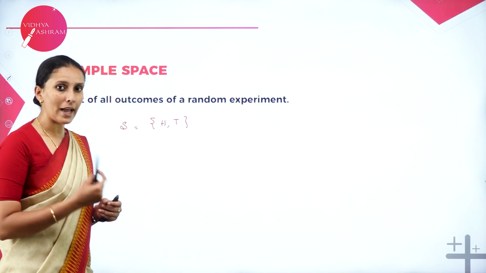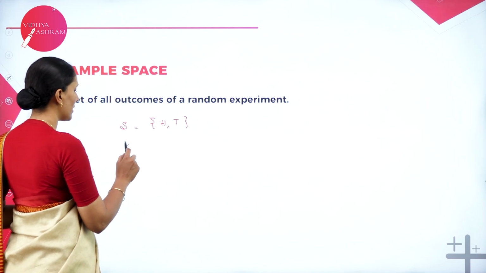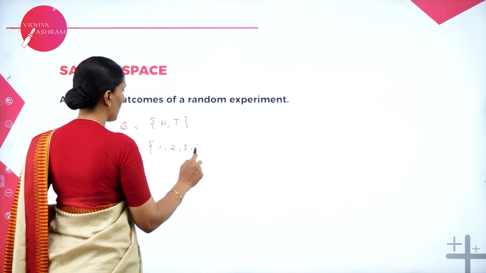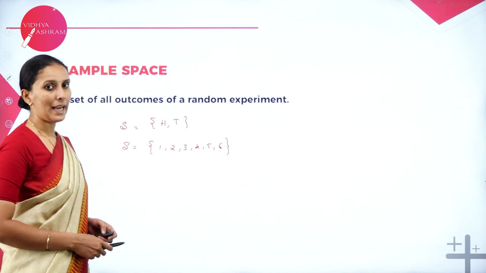The sample space of an experiment of rolling a die. So we know when a die is rolled, we'll get 6 outcomes. That is 1, 2, 3, 4, 5, 6. So collection of all those in the form of a set is nothing but the sample space. And it is always denoted by capital S.